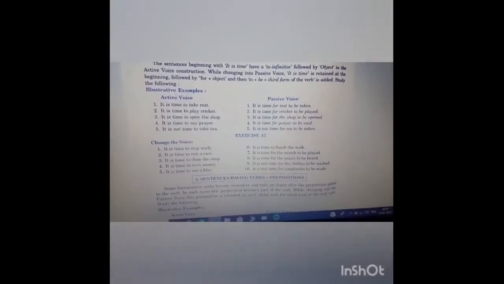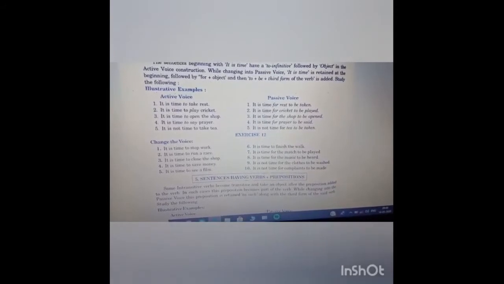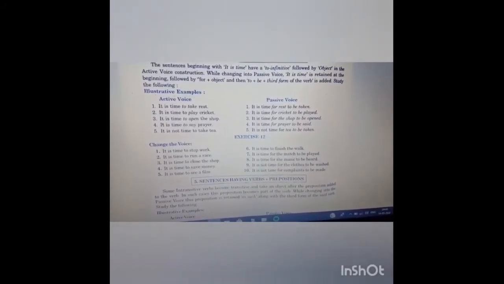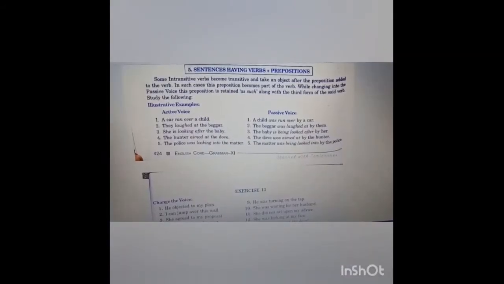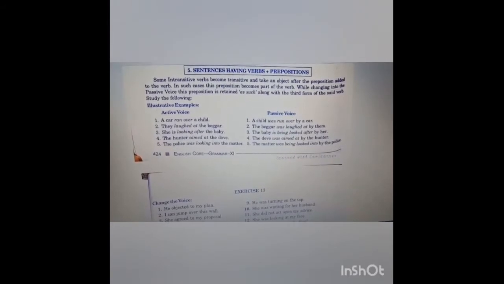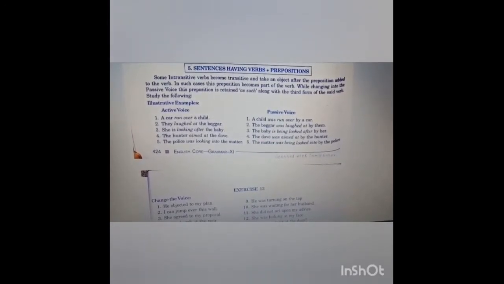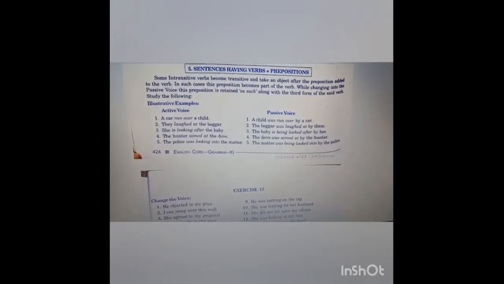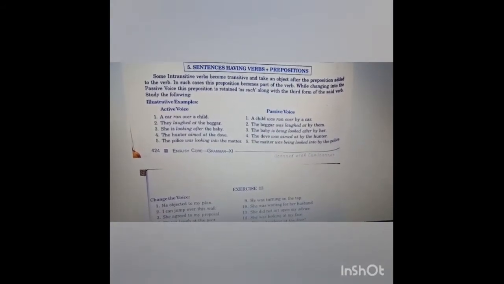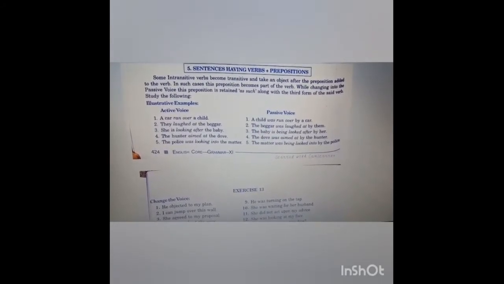Illustrative example: It is time to take rest. It is time for rest to be taken. Sentence having verb plus preposition. Some intransitive verbs become transitive and take an object after the preposition added to the verb. In such cases, this preposition becomes part of the verb. While changing into the passive voice, this preposition is retained as such along with the third form of the said verb.